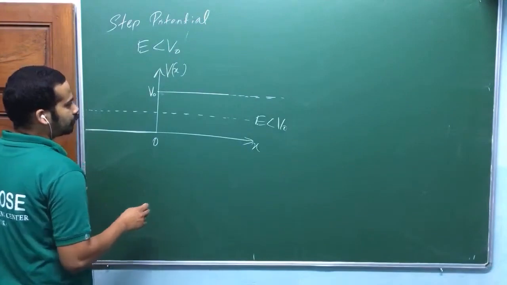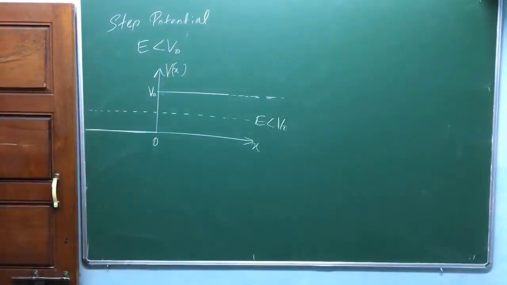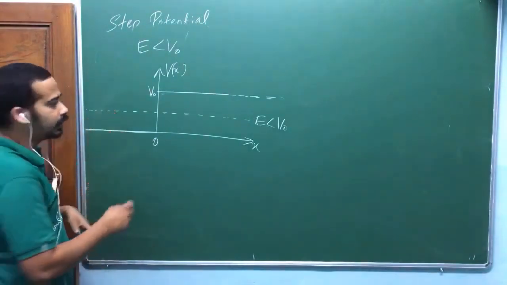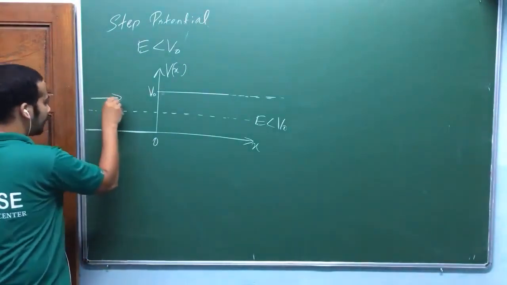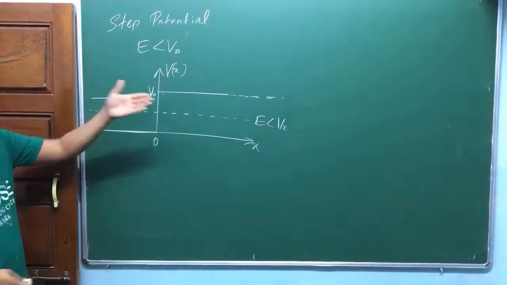Now look at here. In this situation, what would happen? Let me write the Schrodinger equation solution directly. You just work it out later, okay? I have taken one more physical situation. I'm shooting the particle from this side.